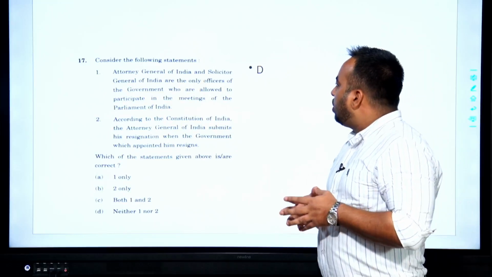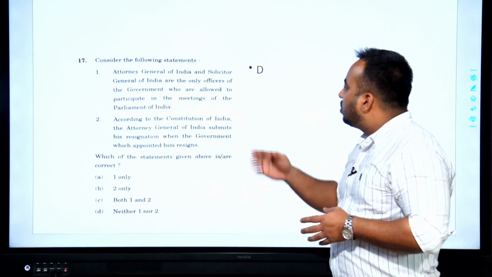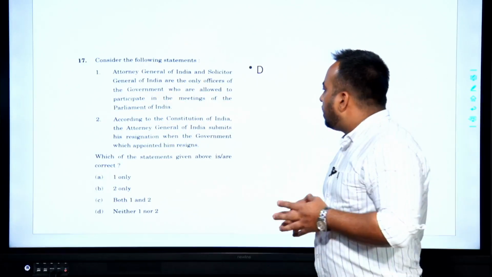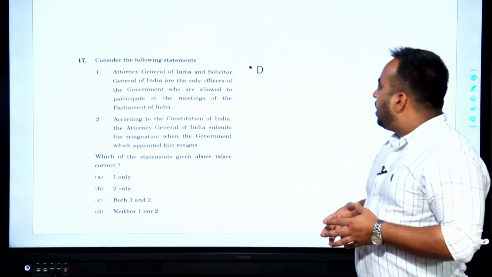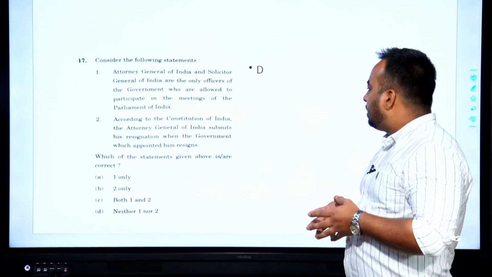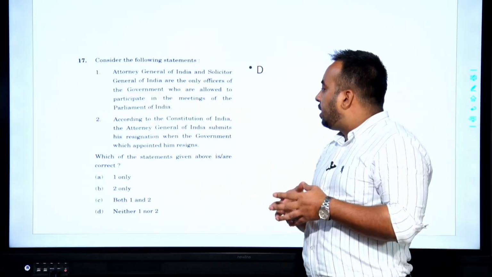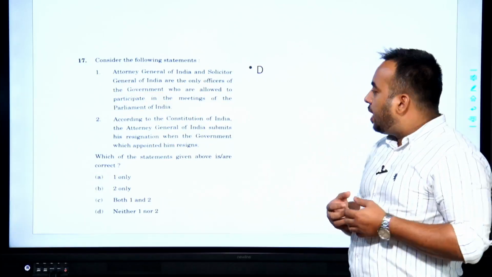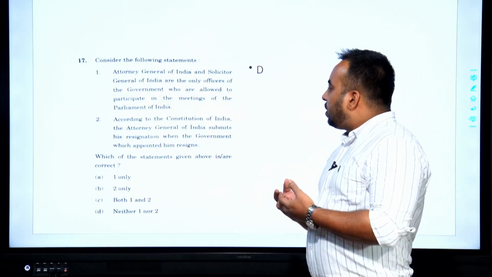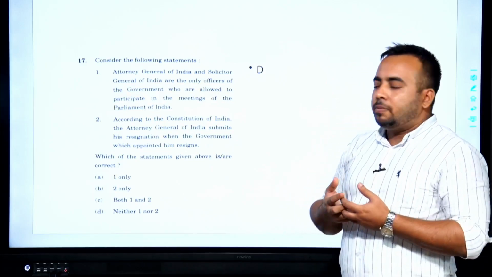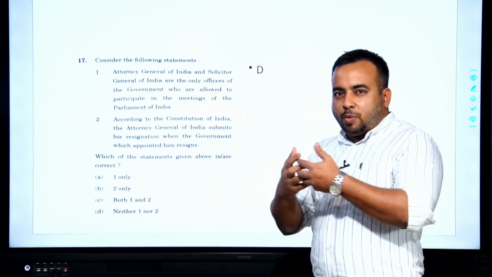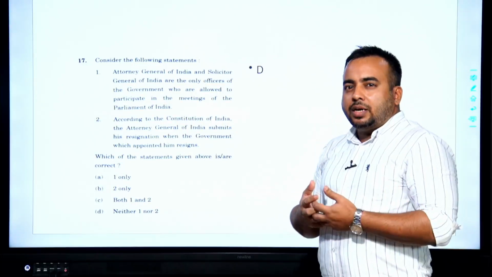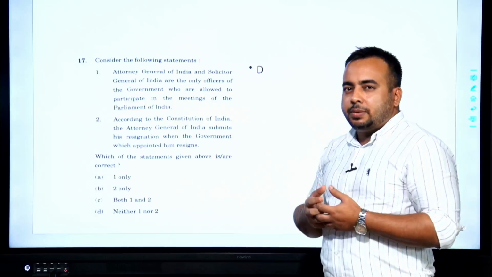But such kind of power has not been given to the Solicitor General, only the Attorney General. All right. According to the Constitution of India, the Attorney General of India submits his resignation when the government which appointed him resigns. It generally does happen that the tenure of Attorney General of India is coterminous with the party which has appointed him, but it is only a convention.